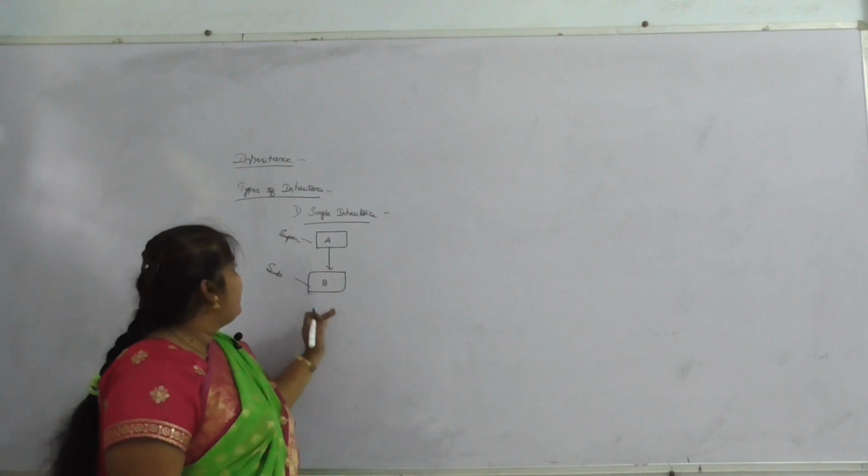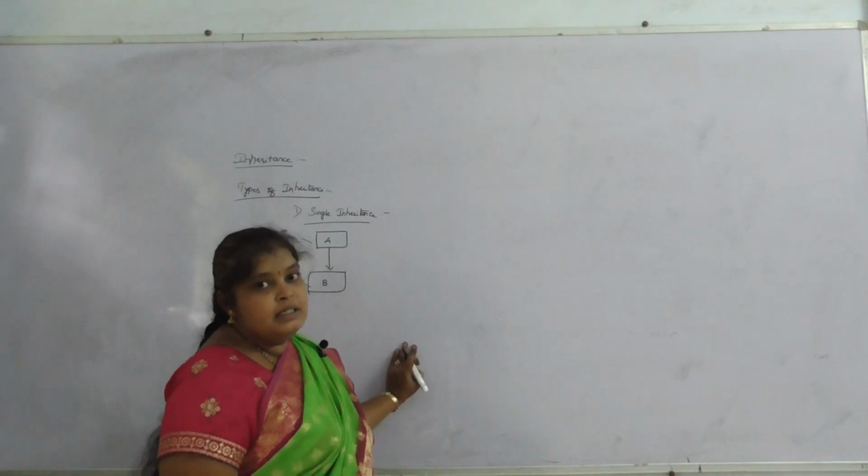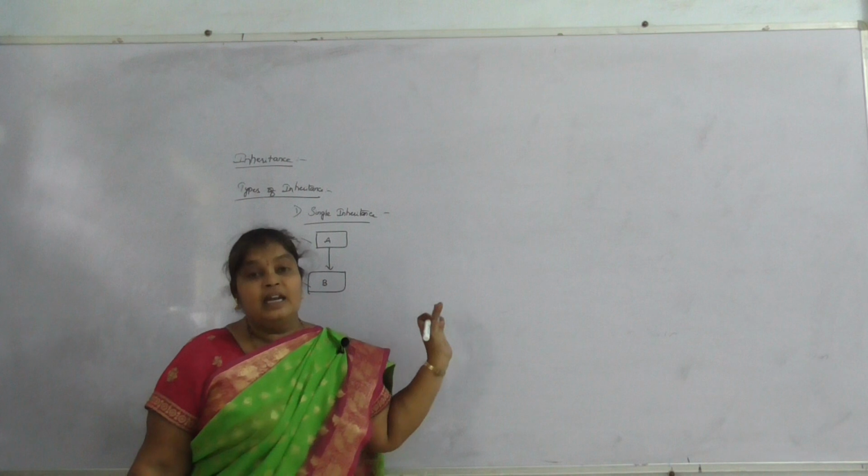So if we want to access the data from A to B, we use only one superclass and one subclass, so that we can call it single inheritance.